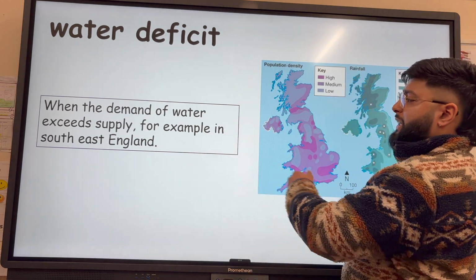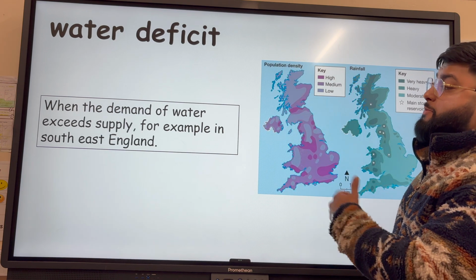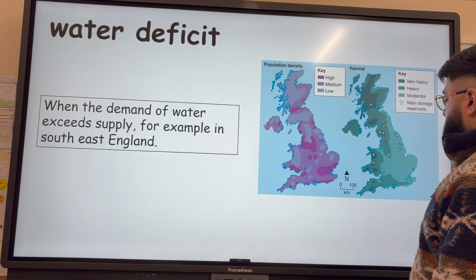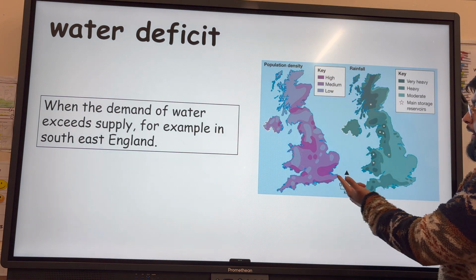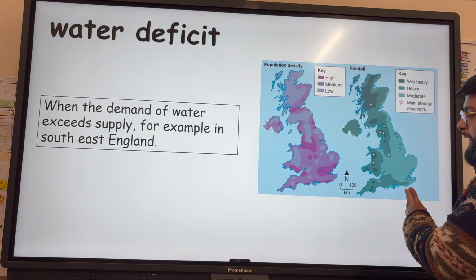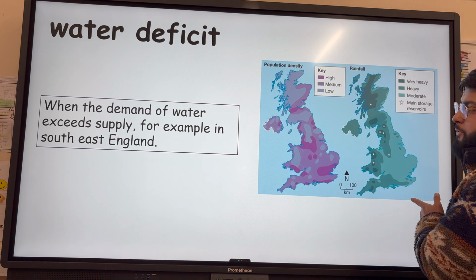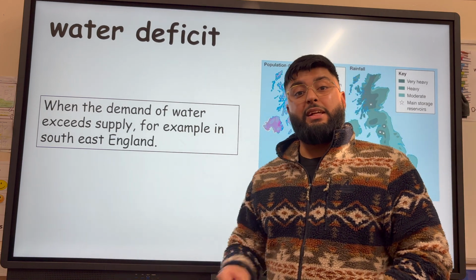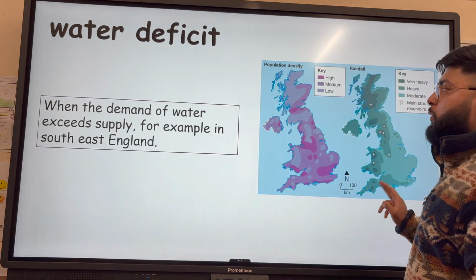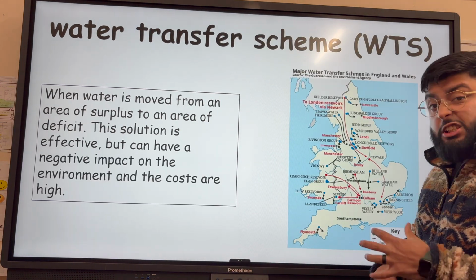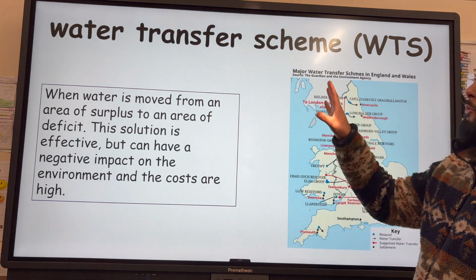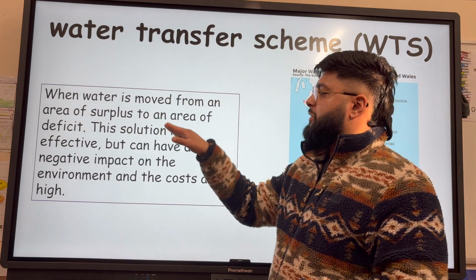So if you think about an example where the demand for water exceeds the supply, southeast of England, including London, is a good example. So we've generally got quite a high population density compared to quite a low amount of rainfall or precipitation. What that leads to is not having enough water to supply to meet the demand of the population, called water deficit. So the solution to areas of water deficit is water transfer schemes. And that's when water is moved from an area of surplus to an area of deficit.